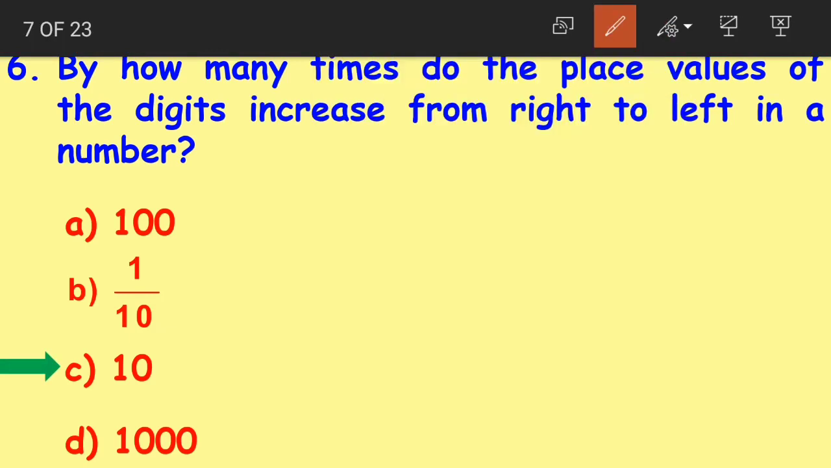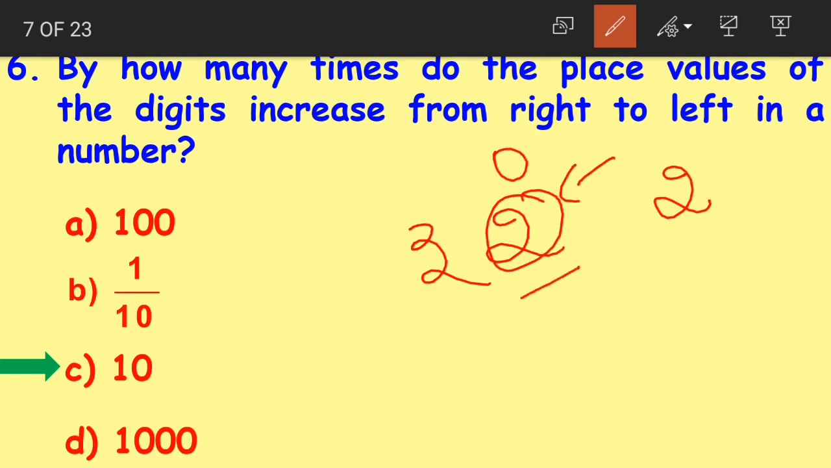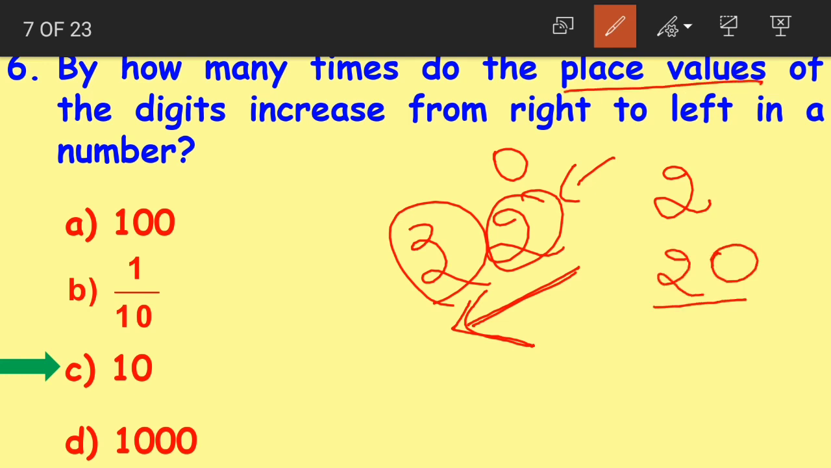Right children? Or if I take the number 22, the place value of 2 in the ones place is 2. And when we move to the left side, we have 2 in the tens place whose place value is 20, right children? Now the same digit has the value 2 in the ones place and 20 in the tens place. Now how much did the value increase? By 10 times.